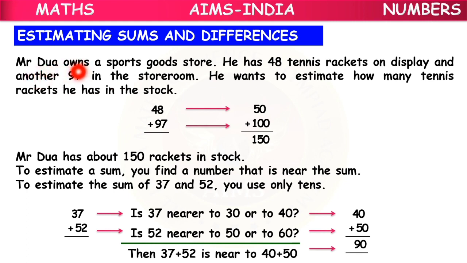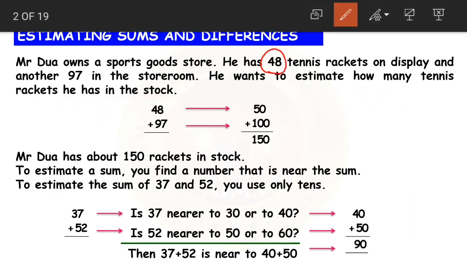The first question we got here is: Mr. Dua owns a sports goods store. He has 48 tennis rackets on display and another 97 in the storeroom. He wants to estimate how many tennis rackets he has in stock. Now here he has 48 on display and 97 in the storeroom. We are estimating the total number of tennis rackets. If it was not an estimate, how would we find out? We'd find out by adding 48 plus 97. But here we are estimating.